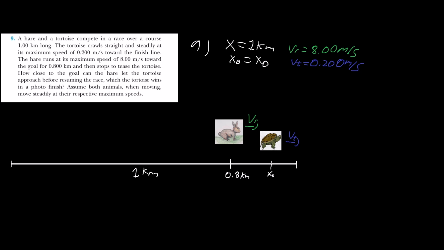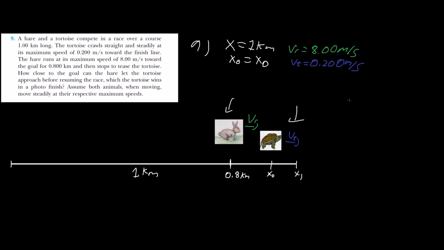Once it reaches a certain point, which we don't know, what x naught is, and this is going to be x1 by the way, what we do know is the time it takes for this rabbit to complete the finish line, and that same time interval is the time it takes for the turtle to complete the finish line. Let's find the time interval it takes for this rabbit to go from this point to this point, so just the delta t.